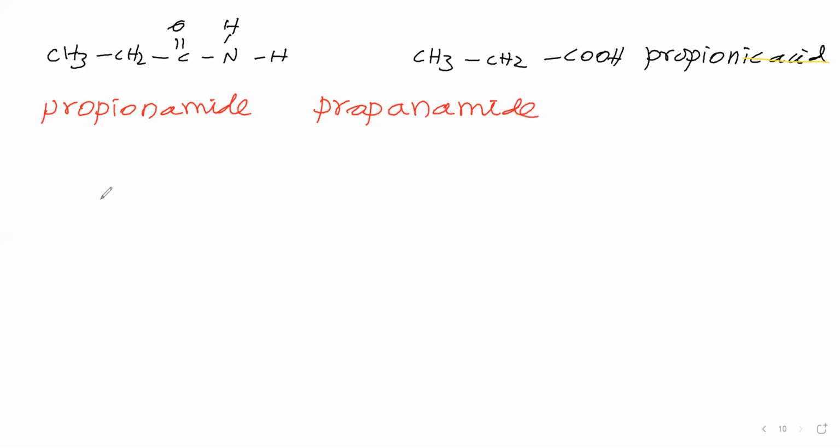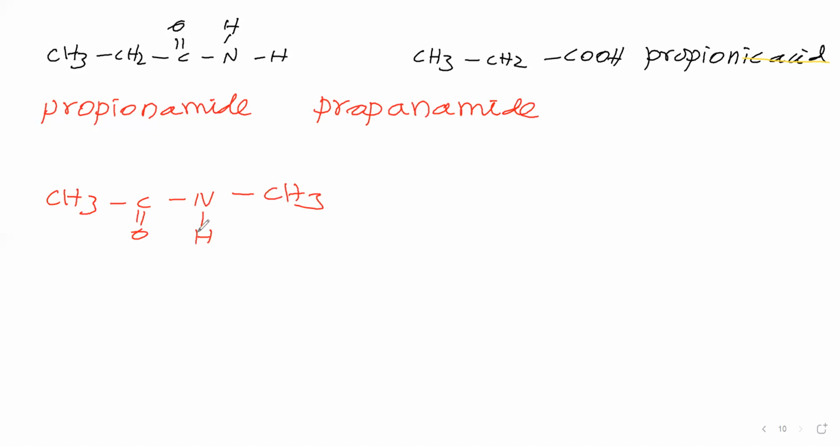Next compound we will take CH3CONHCH3. Here the functional group is amide only, but how many hydrogens does nitrogen have? Only 1. Therefore, it is a secondary amide.